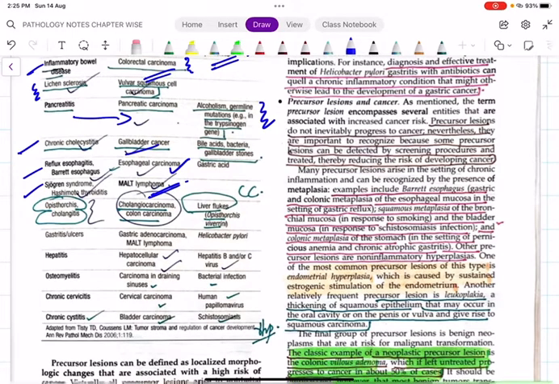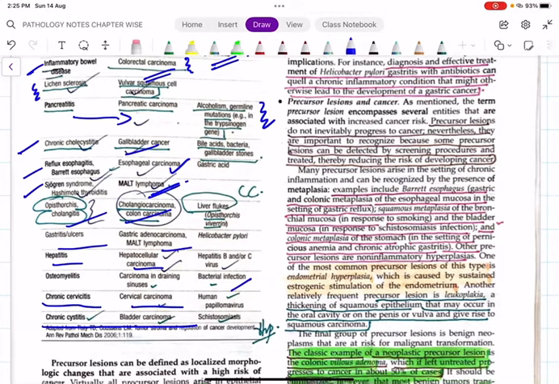Then Opisthorchis cholangitis causes cholangiocarcinoma. Then gastric ulcers cause gastric adenocarcinoma, and hepatitis causes hepatocellular carcinoma. Then chronic cervicitis leads to cervical carcinoma, and chronic cystitis leads to bladder carcinoma. Hepatitis is caused by hepatitis B and C. Gastritis and ulcers are caused by Helicobacter pylori.